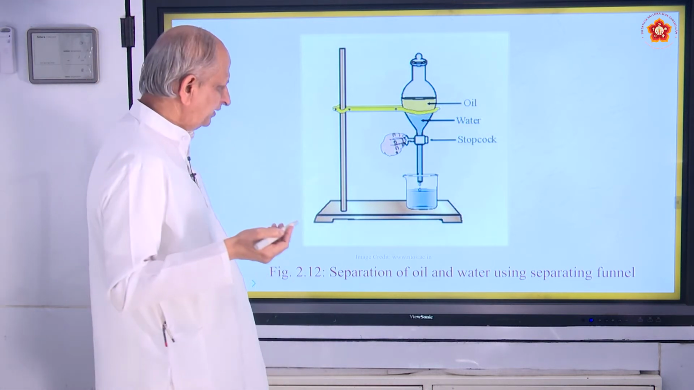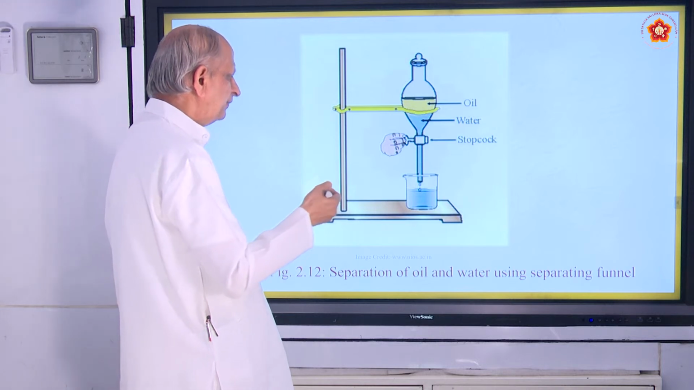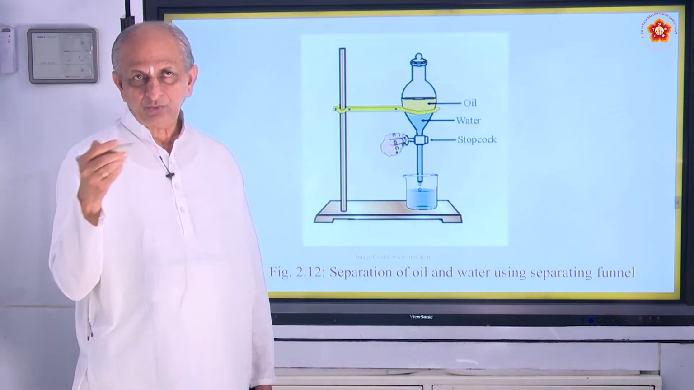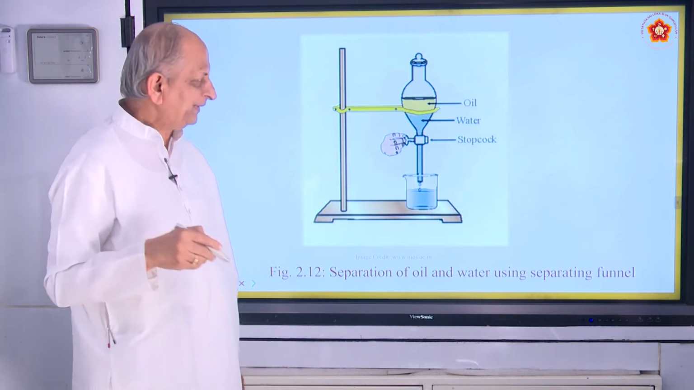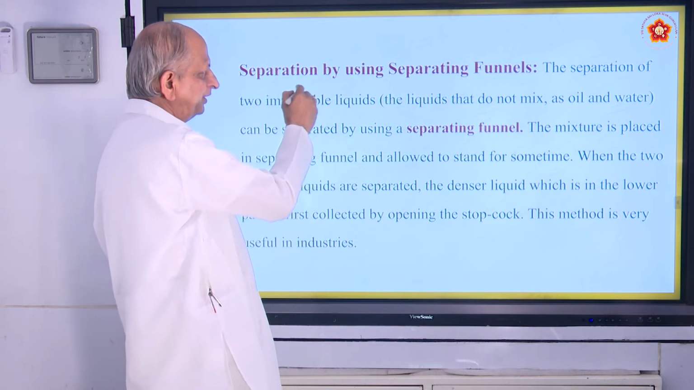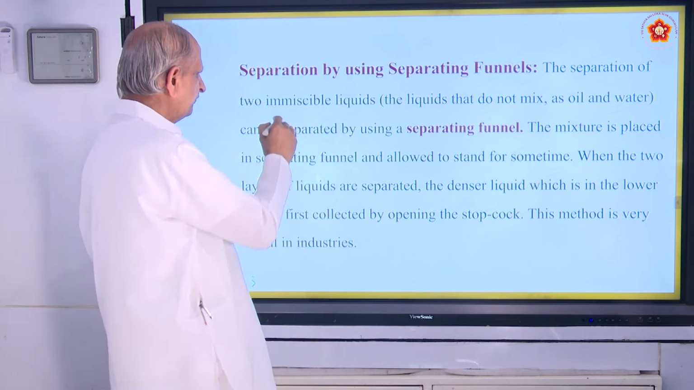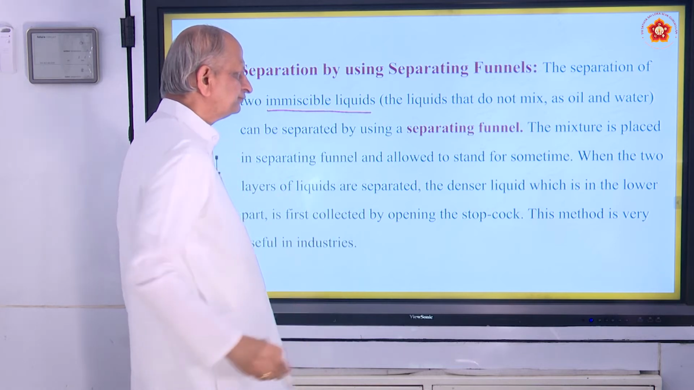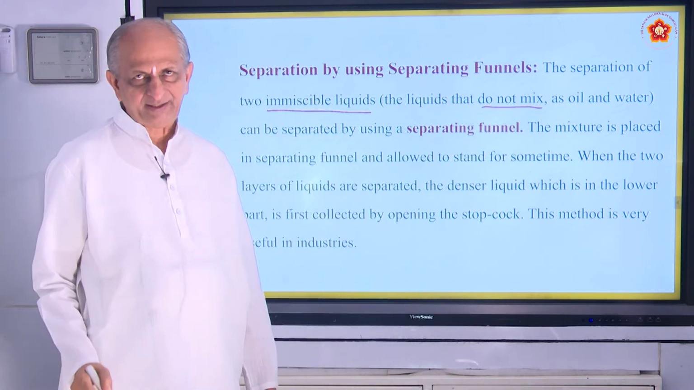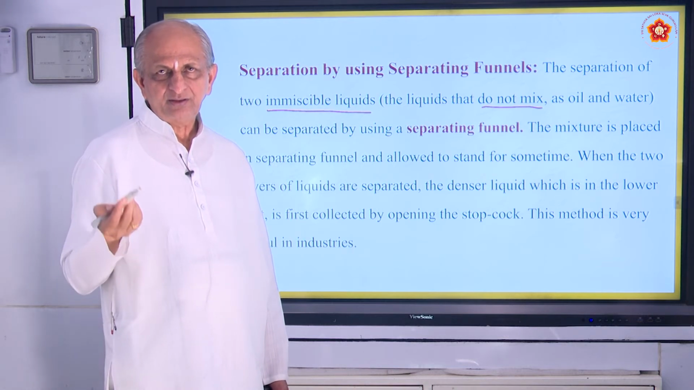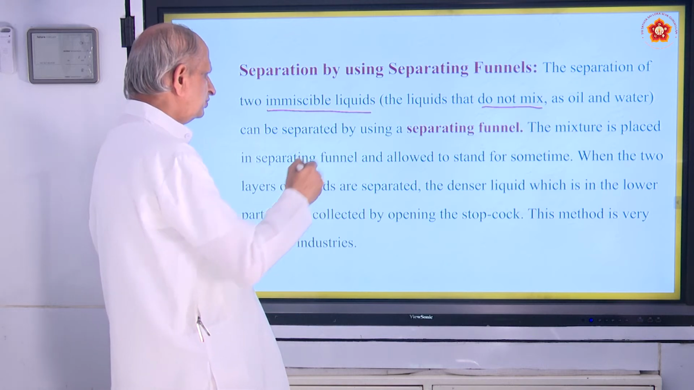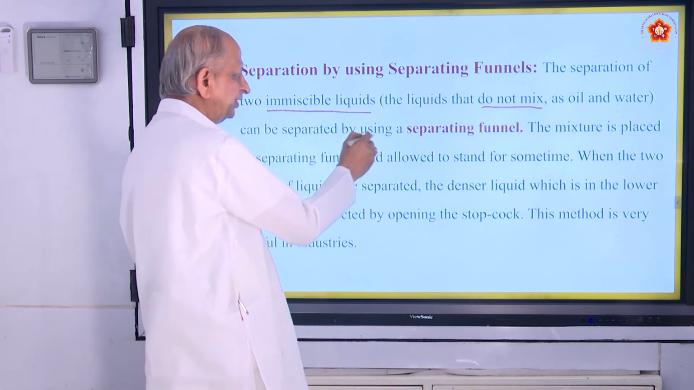Okay. So this can be applied for all liquids which are not miscible. Not miscible means they are not mixed, they are separated. So separation by using a separating funnel is the separation of two immiscible liquids, which do not mix, like water and kerosene, water and coconut oil. So oil and water can be separated by using a separating funnel.